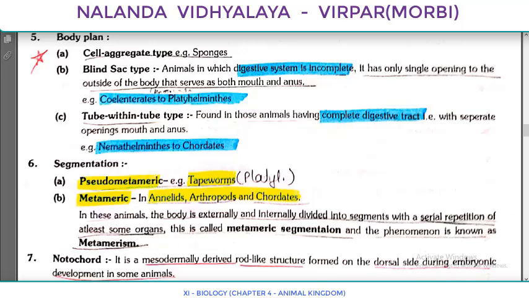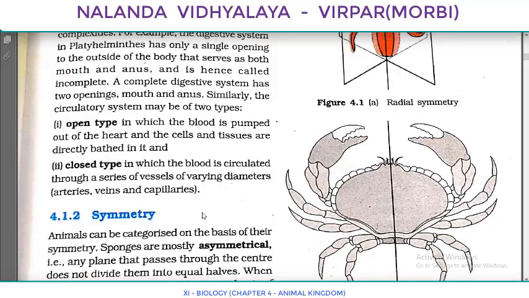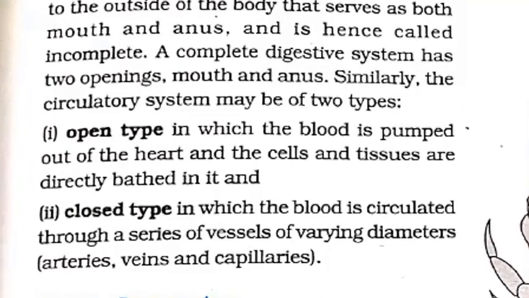Complete digestive system means the organism has both mouth and anus separate, and incomplete digestive system means it has only one opening, which serves as both mouth and anus, as in the case of Platyhelminthes. The same we have discussed as a body plan, in that we have seen blind sac type and tube within tube type. So these terminologies you have to remember. If the question is asking, please remember the examples and the terminologies also.